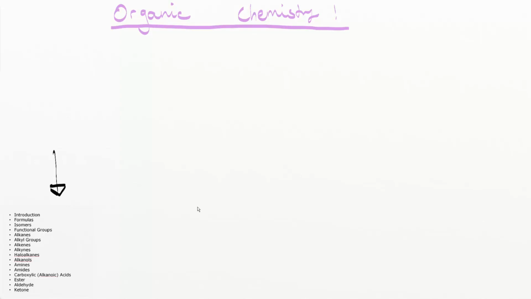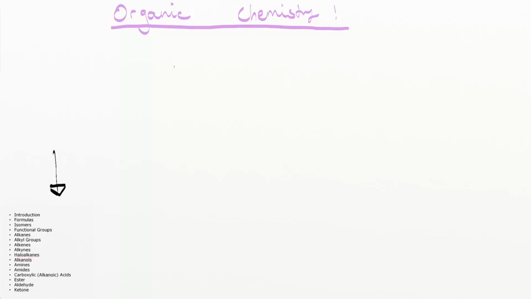Welcome to the organic chemistry section. So with this video, we've got a new content section that gives you an idea of the things that we're going to be going through. So you can see here we're going to go through the introduction, formulas, isomers, functional groups, and so on and so forth. This section is going to be an introduction. We'll look at a little bit of the naming conventions, and we'll look at how to recognize and name each of these. And then we'll look at the tricks and tips in class.